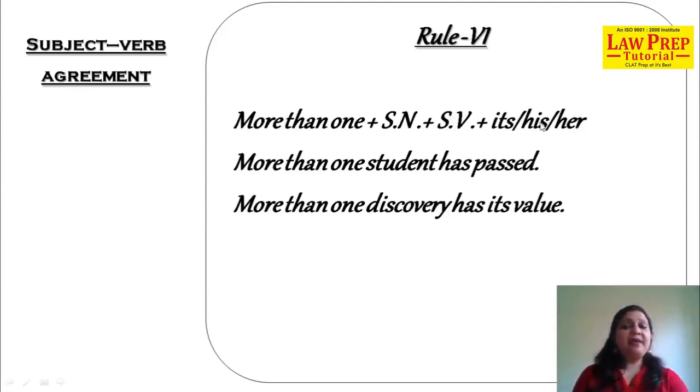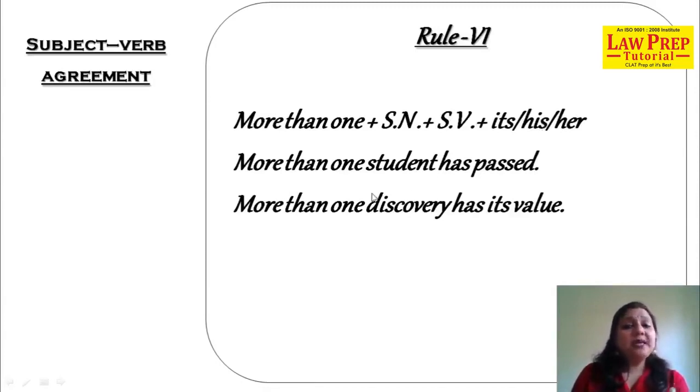See the example. When I say more than one, any student gets in the mind is that there's more than one thing. So when there's more than one thing, the verb would be plural. But it is not so. The subject is very close to the verb. So more than one student has passed.